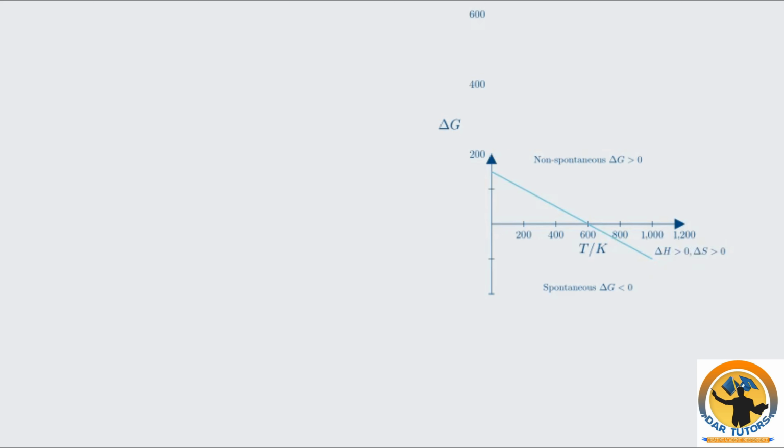For reactions with positive enthalpy and positive entropy, the graph is a downward-sloping line starting above 0. This line crosses the spontaneity threshold, delta G = 0, at a high temperature, becoming spontaneous. Our calcium carbonate example falls into this category. For reactions with negative enthalpy and negative entropy, the graph is an upward-sloping line starting below 0. This line also crosses the spontaneity threshold, but it becomes non-spontaneous at high temperatures. The Haber process is a classic example of this.